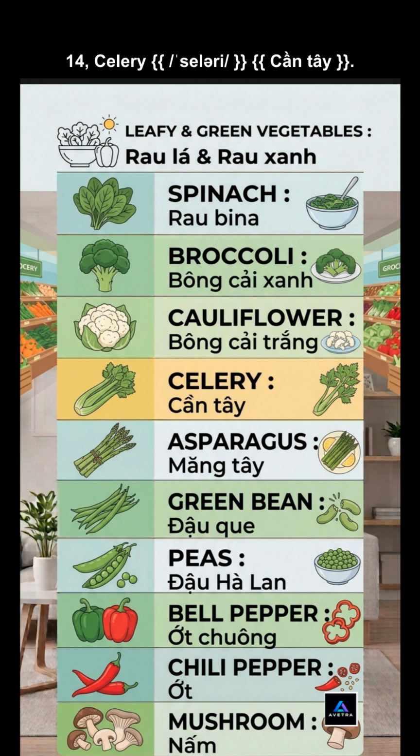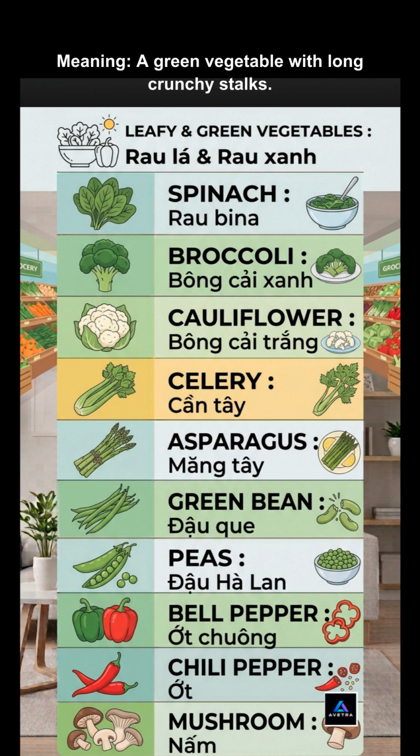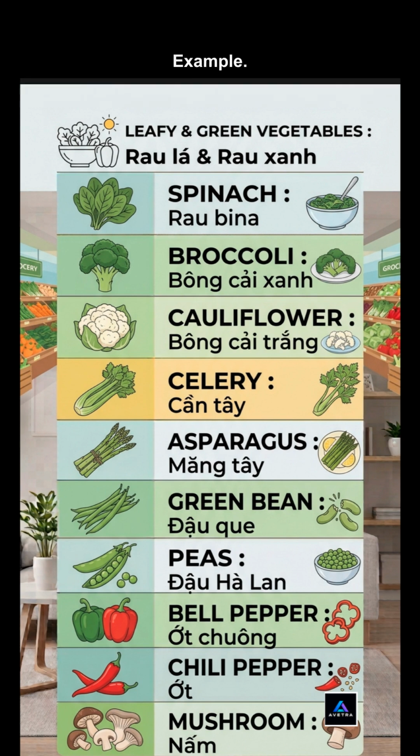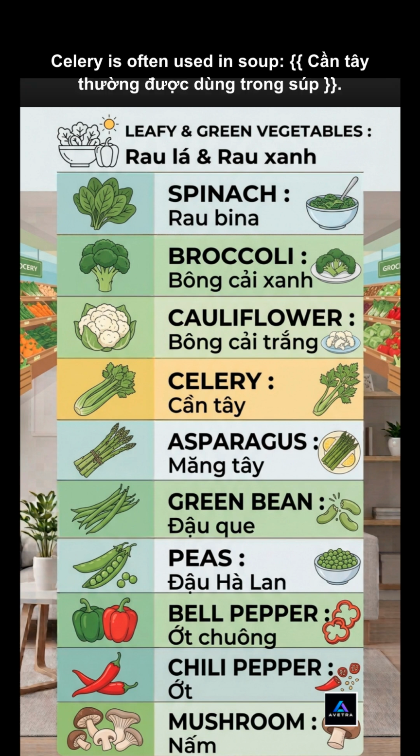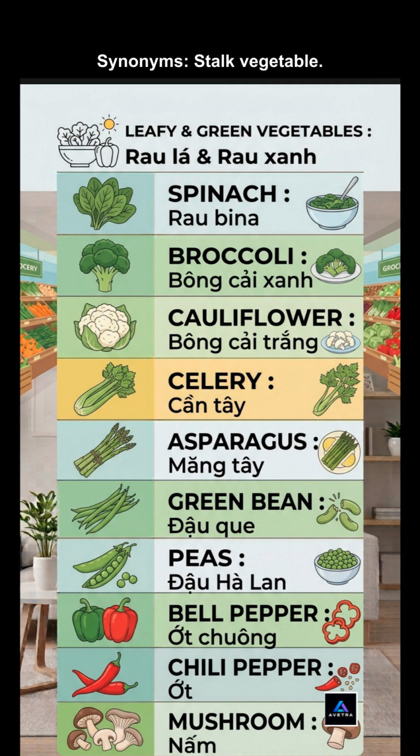14. Celery. Meaning, a green vegetable with long crunchy stalks. Example: celery is often used in soup. Synonyms: stalk vegetable.